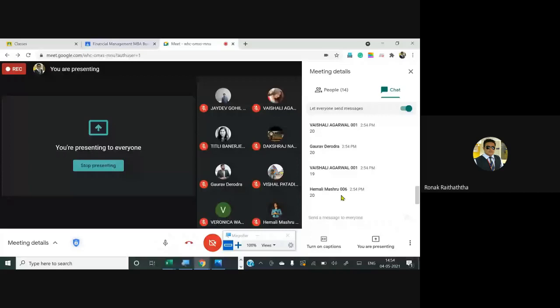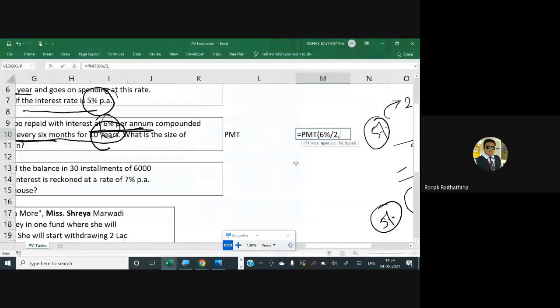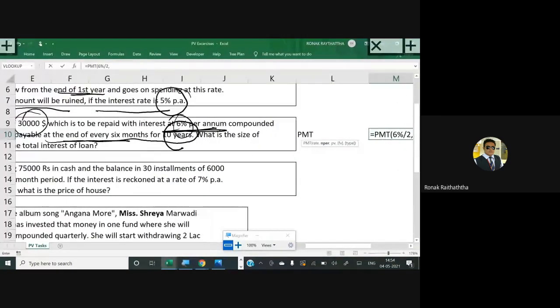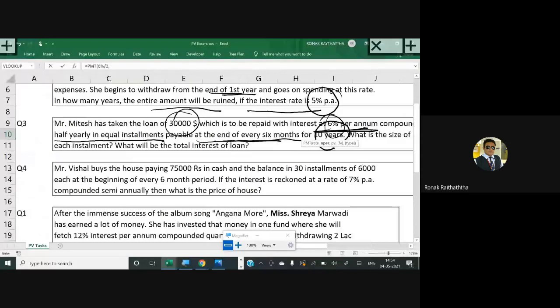Miss Vaishali will say 20. Mr. Gaurav is saying 20. Miss Himali is also 20. And Miss Vaishali is having the opinion of 19. Okay. Sir, it's gonna be 20 only because anyway, 20 installments are to be paid, right? So whether it's the beginning or at the end, that matters only when we'll be writing the type.